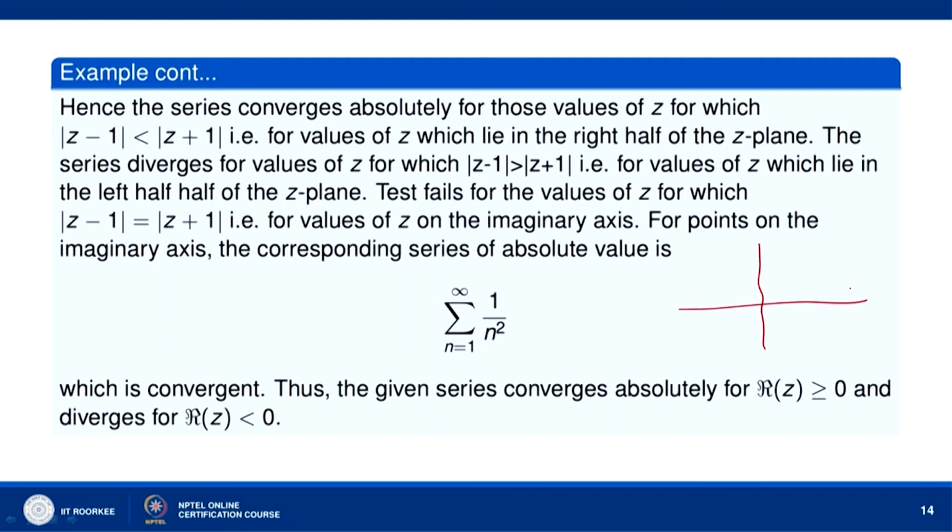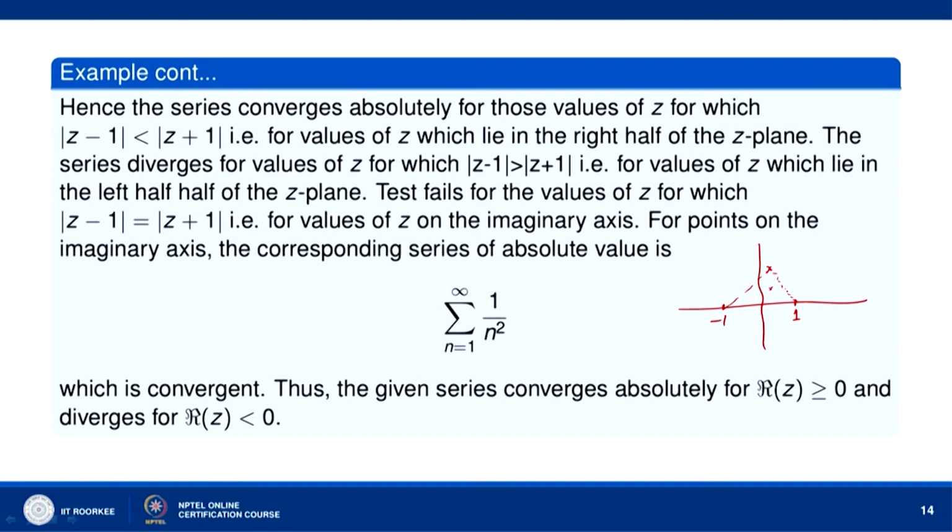Mod of z minus 1 is the distance of z from the point 1. So, z equal to 1 is here and z equal to minus 1 is here. Now, this inequality is valid for all those z whose distance from 1 is less than the distance from minus 1. Okay. So, this means that all the points which lie to the right half of the z plane, the distance of this z from minus 1 will always be greater than its distance from 1.